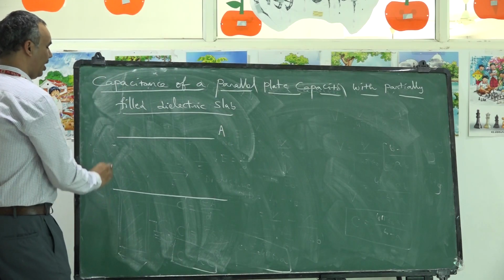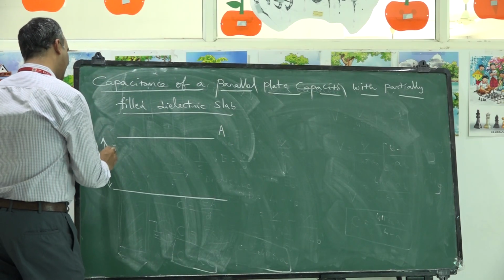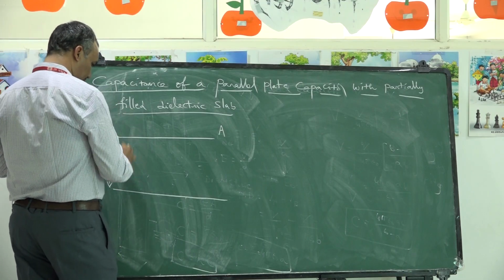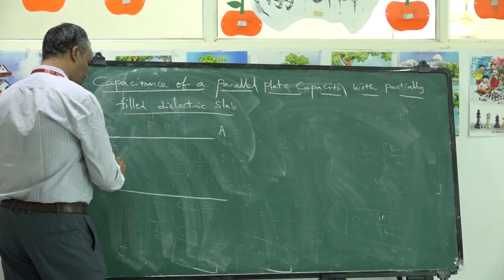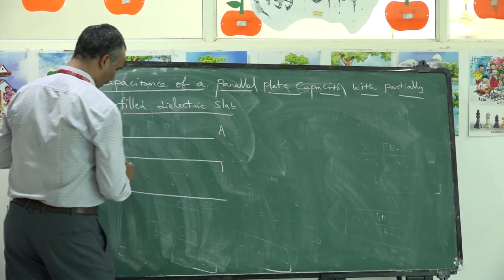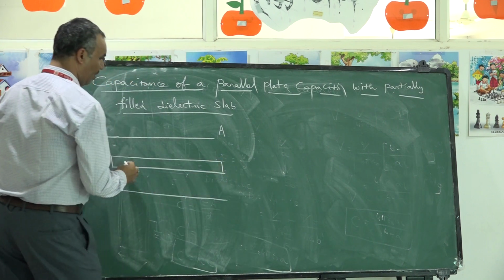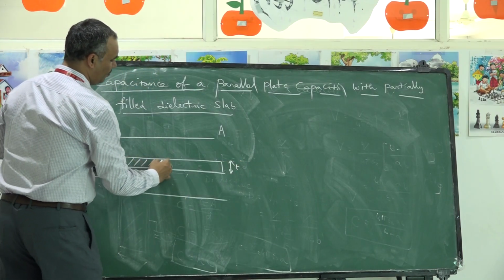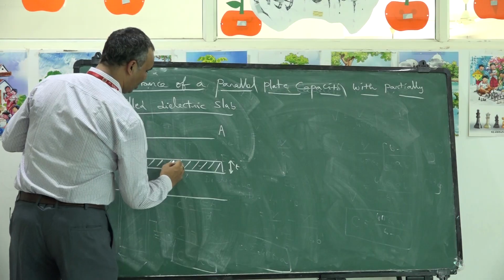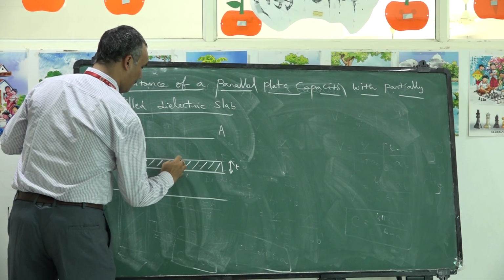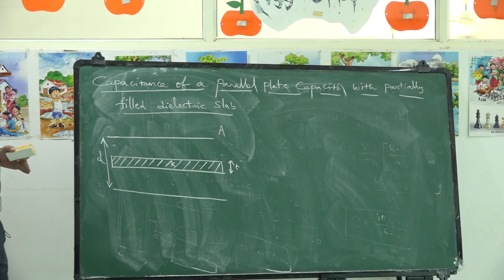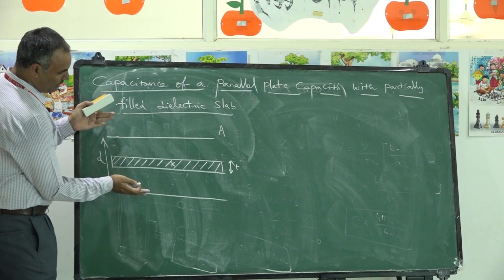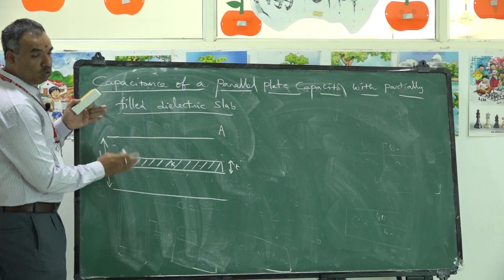Each plate is having area A. Separation between the plates is D. Now this separation is partially filled with a dielectric slab of thickness T. The thickness of the slab is T. This dielectric slab is having dielectric constant K. If you observe clearly, the separation between the two plates is provided with the two media.